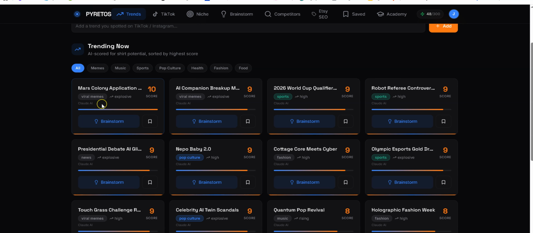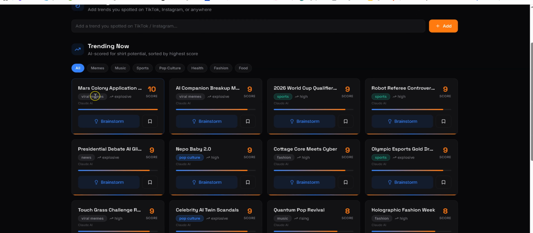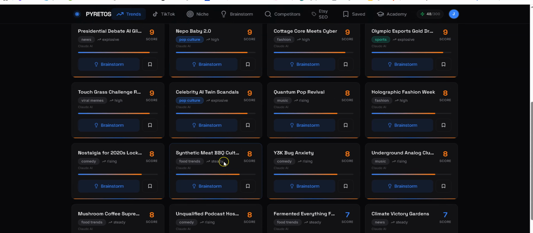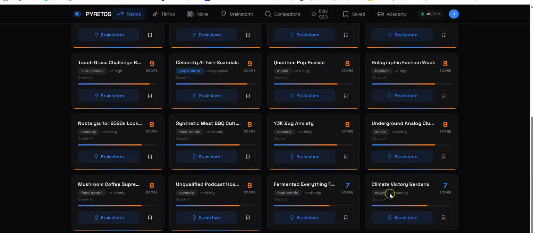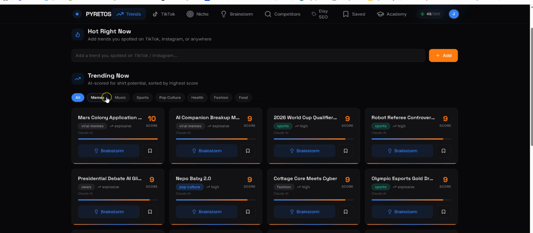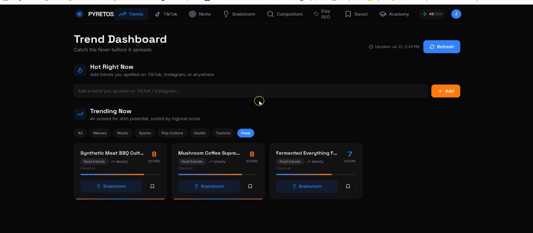Also, with each trend idea, it gives it a category. So Mars colony application is a viral meme, whereas Nepo Baby 2.0 is pop culture, and Climate Victory Gardens is news, and Fermented Everything is food trends, just for a few examples. And we have these handy filter buttons up top here, so if you want to hone down to anything about memes, music, sports, pop culture, health, fashion, or food, I'll click food.